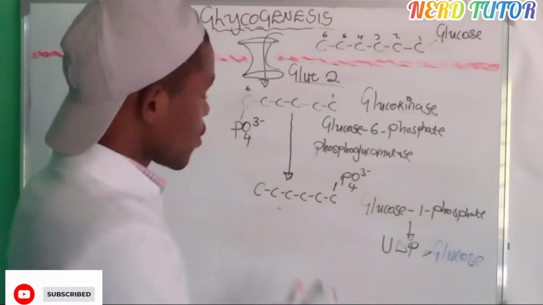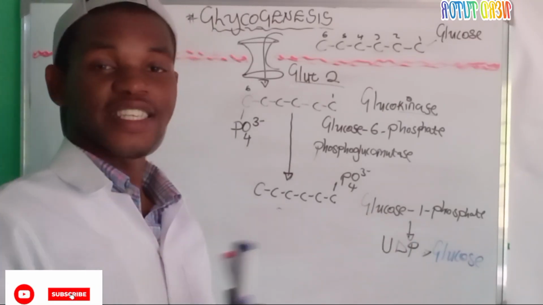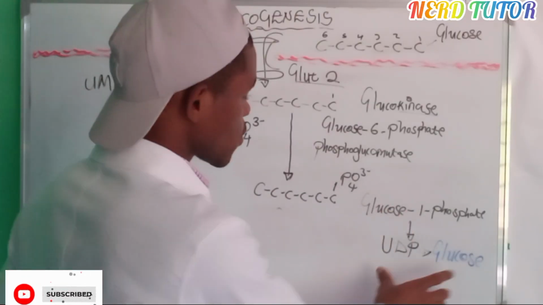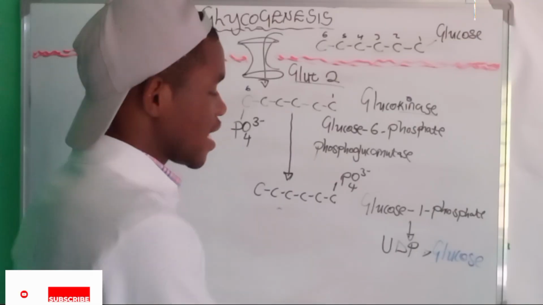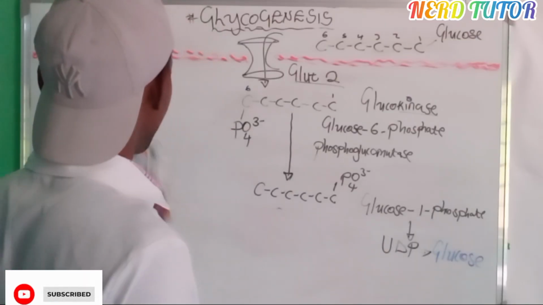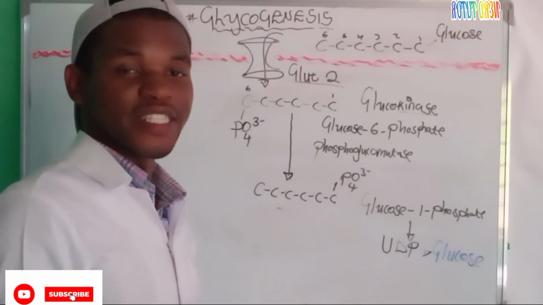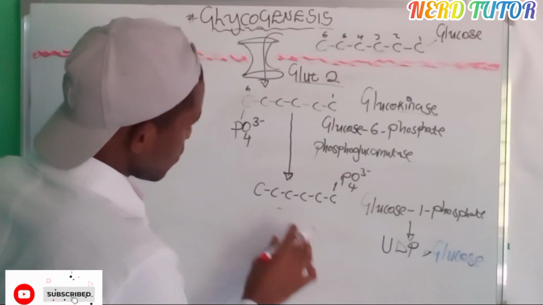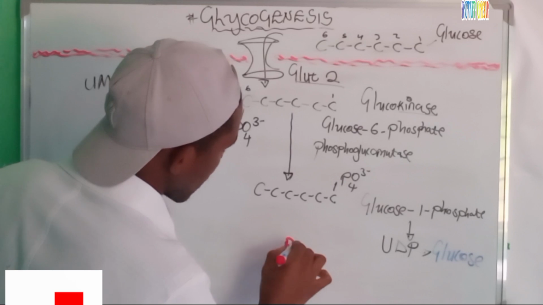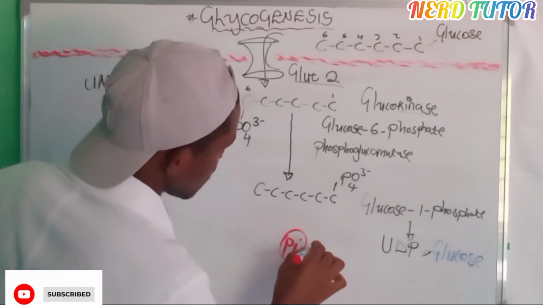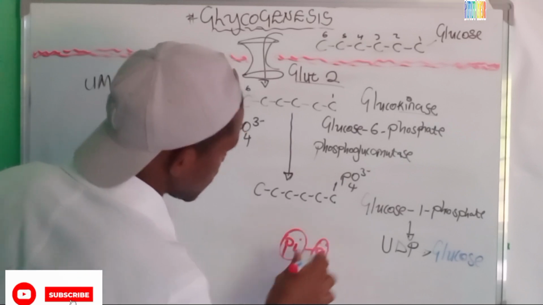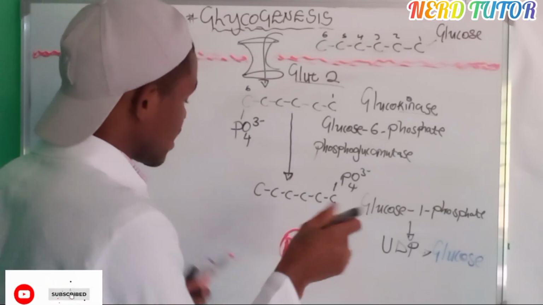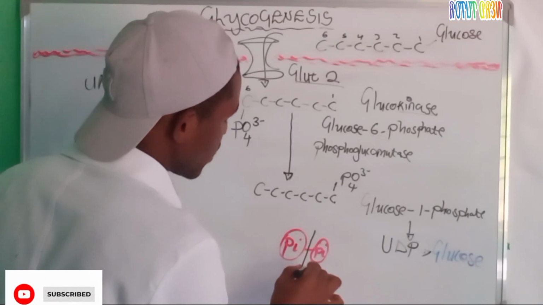But from here, we can't continue without having energy. So this is where energy is required for this process to continue. Where is that energy going to come from? Of course, from that bond, the pyro bond that we talked about, from pyrophosphates. So when we break this bond between Pi, a monophosphate, and another Pi, another monophosphate, energy will be released to the environment.